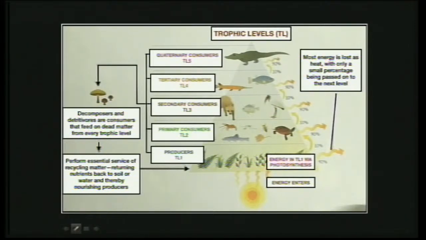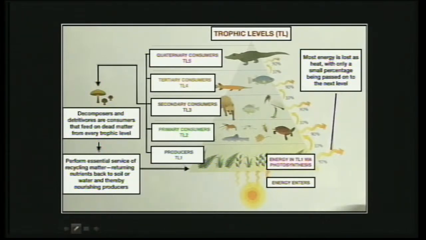On the right hand side, as you can see, most of the energy is lost in every trophic level. So there is energy loss at every trophic level. For example, we can see there 90% is lost in the first level. Again, in the second level, 90% of that 10% that remains is lost. And so this goes on.